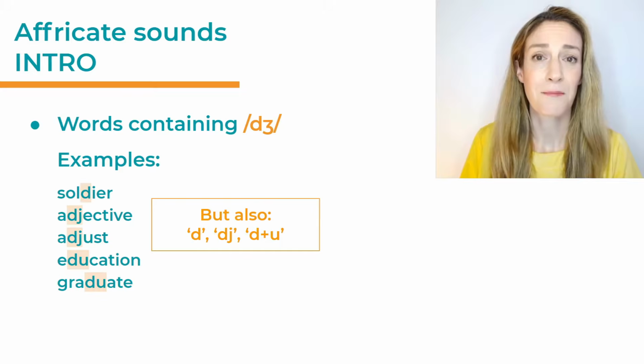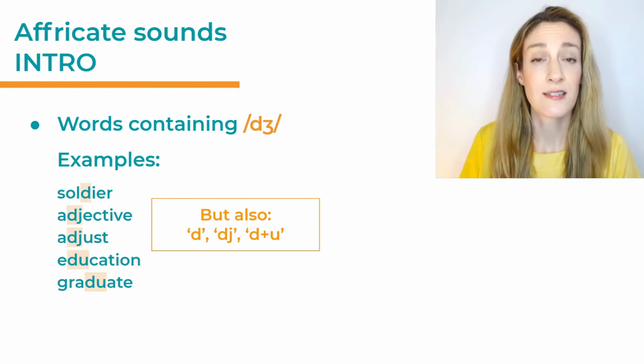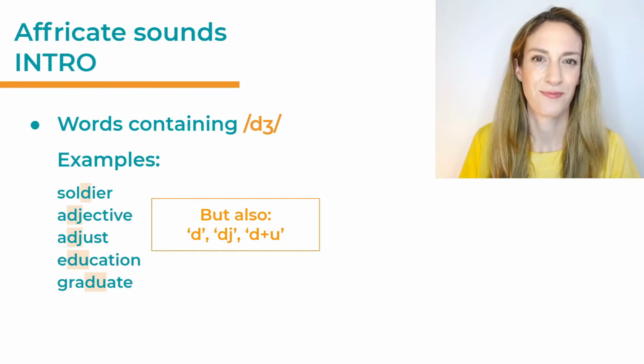So other spelling patterns could be D, DJ, or also D plus U. Now, education can also be pronounced with a d and a u, but very often when we speak fast, it actually becomes a j, education. And the same for the last word, graduate, which usually becomes graduate, and the du forms a j in fast speech.